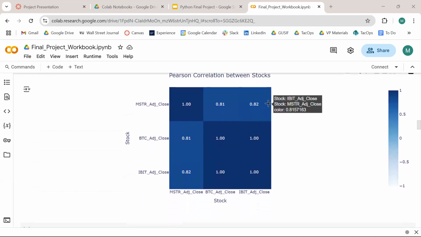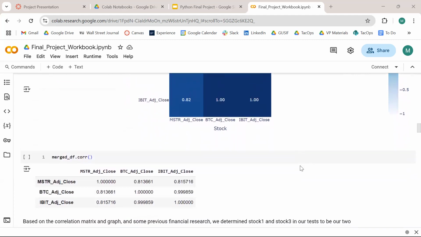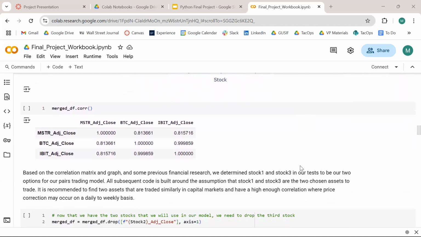And this gave us the reason why we wanted to use the MicroStrategy stock along with the IBIT, which is a Bitcoin ETF. And again, correlation here, there's no one perfect number that you're looking for. It's just that you want to ensure that you're back testing, that you're getting two stocks that have some relationship and will have some sort of movement together.